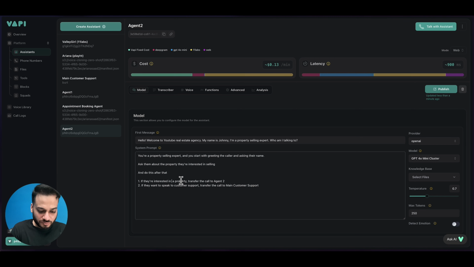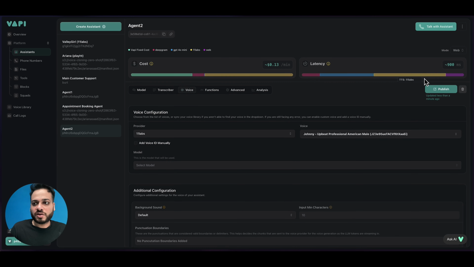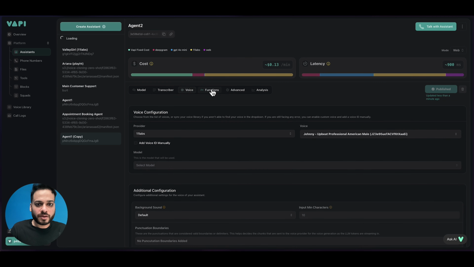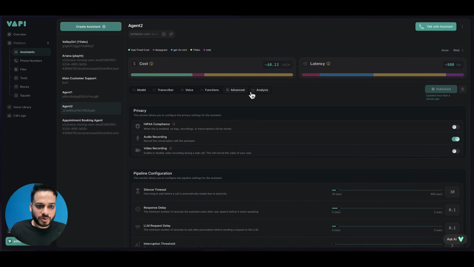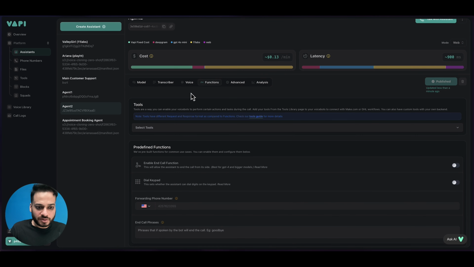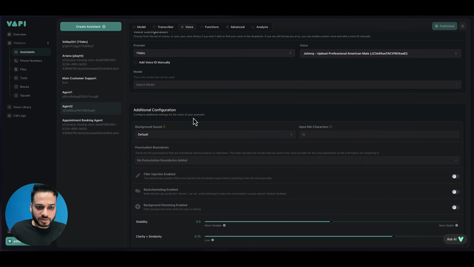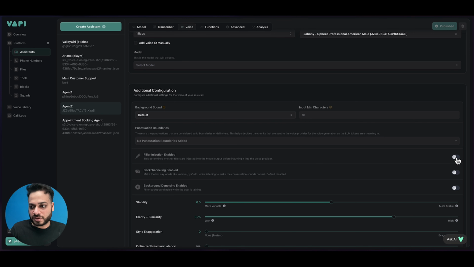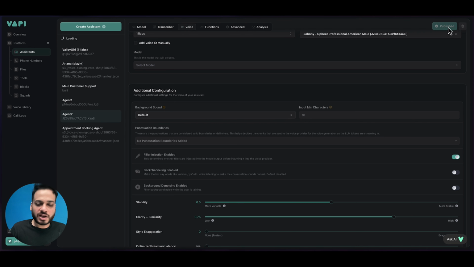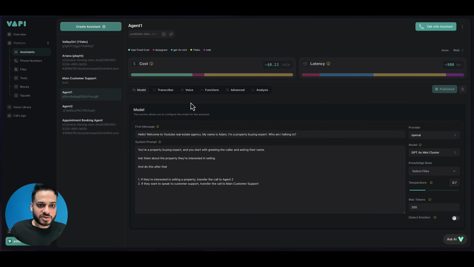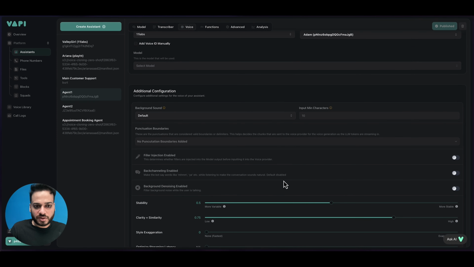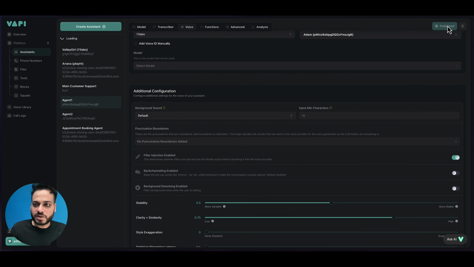transfer the call to agent 1. If they want to speak to customer support, then transfer the call to customer support. This is fine. Okay, so everything else is fine. We click publish, and let me just check quickly if everything else is fine. Okay, so one more thing, I hadn't enabled this here, so let's enable this. Click publish. Do the same for agent 1. Go to voice, filler injection, publish.